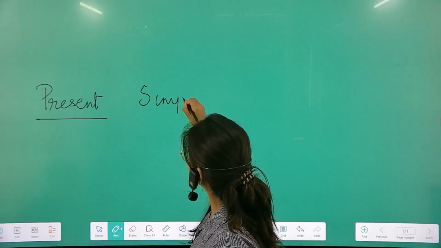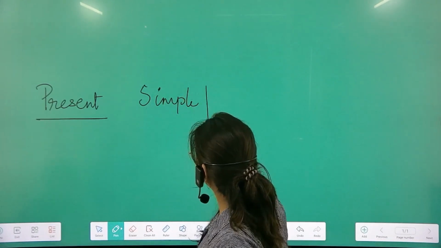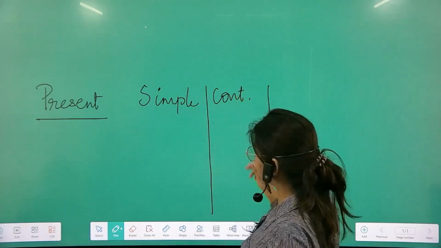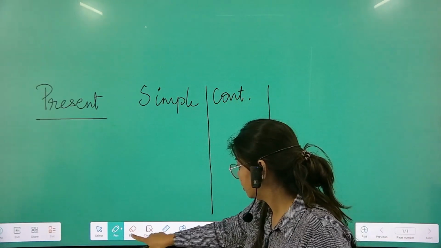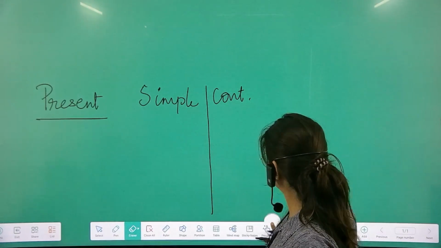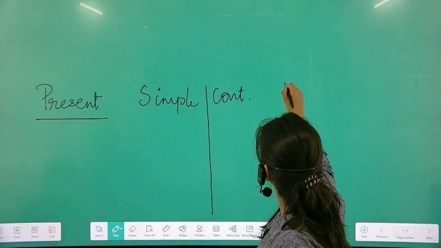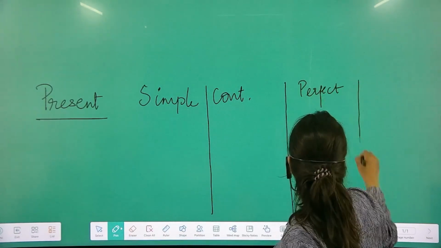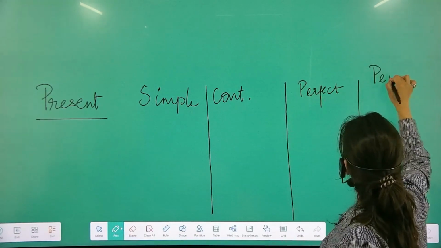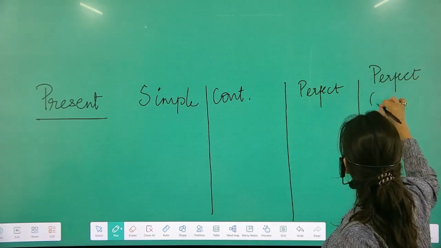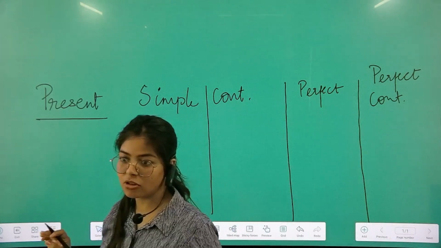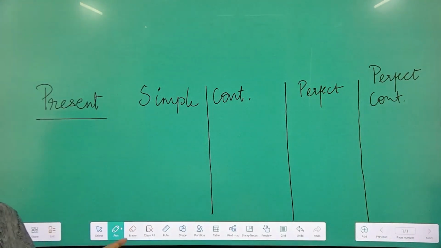Simple. Then we have continuous. Can I write it in a shorter manner? Is it okay? Perfect and perfect.